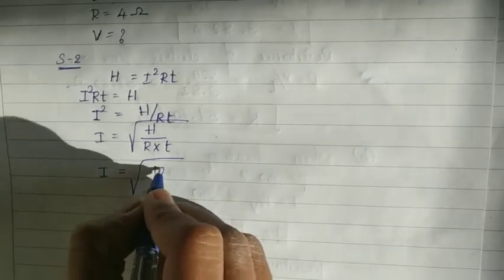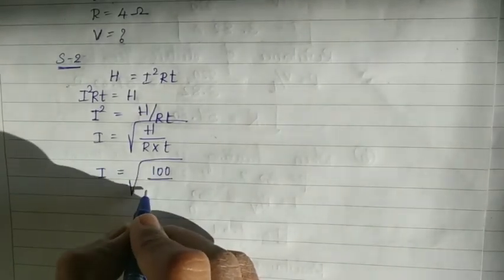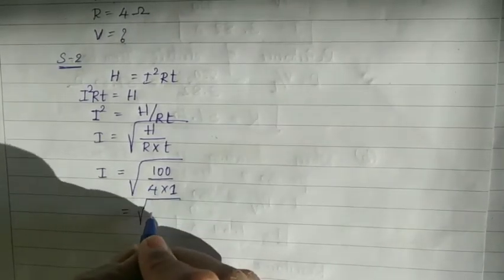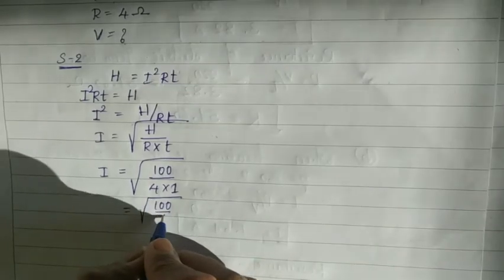Now substitute the values of heat, resistance and time. Okay children, here H is 100, R is 4 ohm, time is 1. Now let us remove the square root.